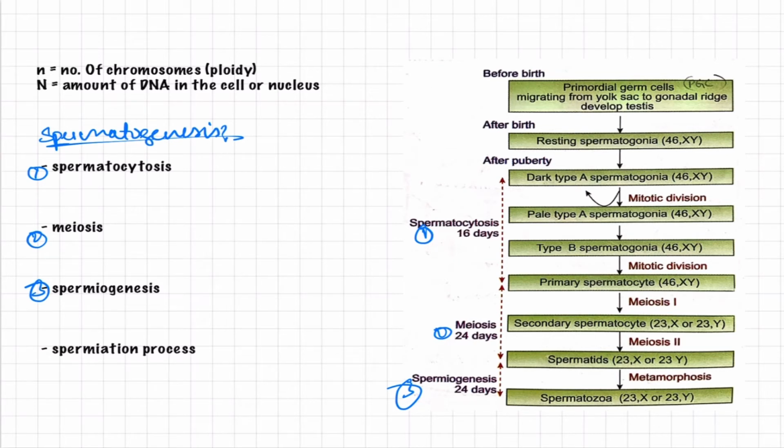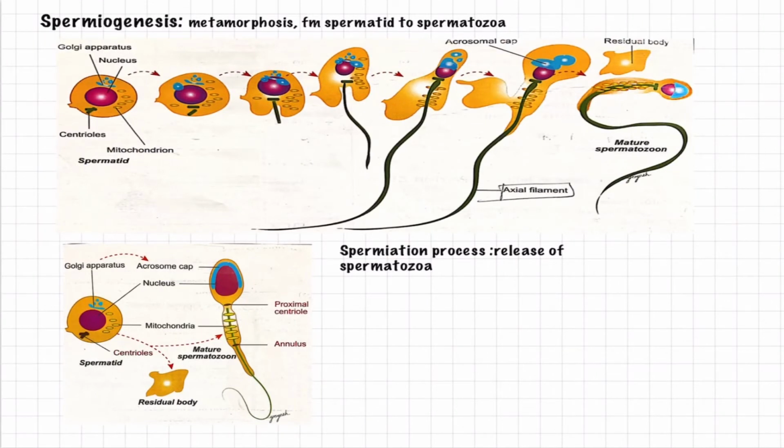So my dear friends, we have completed all these things. Let us move to the next and try to learn the spermiogenesis process in depth. As we know, spermiogenesis is a part of spermatogenesis only. In spermiogenesis, no cell division occurs, neither mitosis nor meiosis. Only metamorphosis occurs, in which the spermatids are transformed by changing in form from spermatid to spermatozoa.